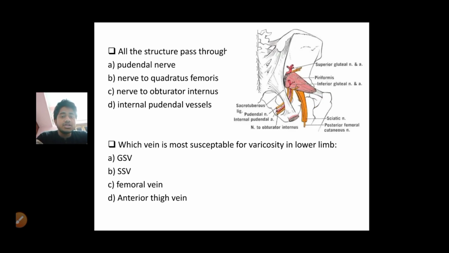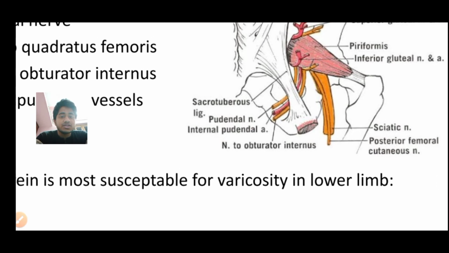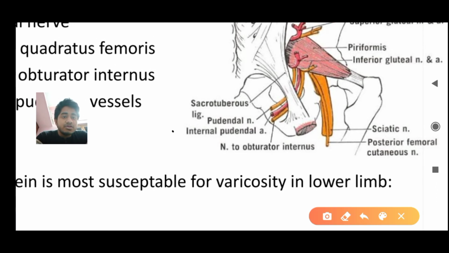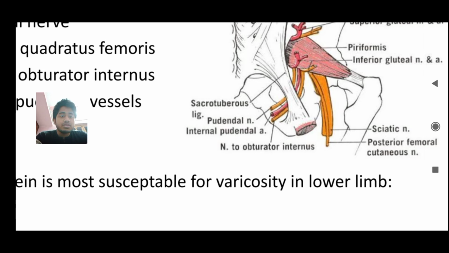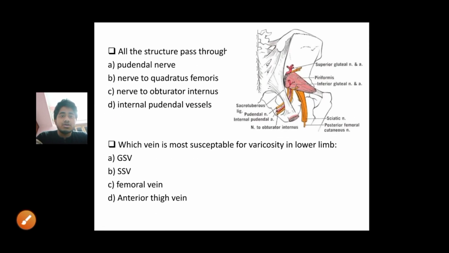So if we concentrate on the structures which pass through the lesser sciatic foramen, these are, from medial to lateral side, pudendal nerve, internal pudendal artery, and nerve to obturator internus. So it can be memorized by the mnemonic PIN, from medial to lateral: pudendal nerve, internal pudendal artery, and nerve to obturator internus. Okay, so here, as asked, all the structures except, the answer will be nerve to quadratus